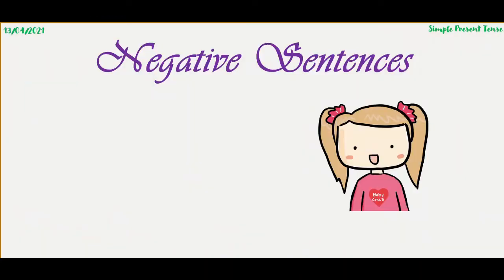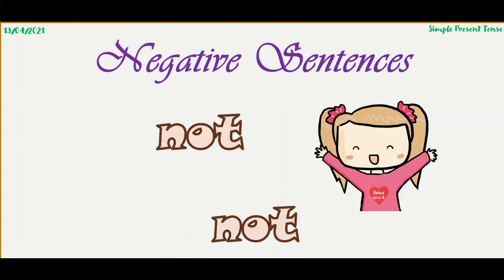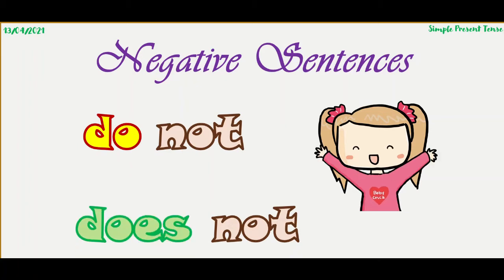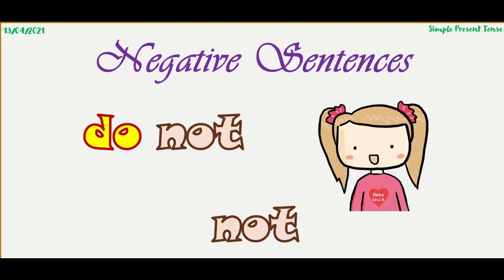Well, let's move on to negative sentences. To make any sentence negative, which word do we use? Yes, we use not. N-O-T, not, tells us that the particular sentence is negative. Now, there are two different types of helping verbs which we use in simple present tense.